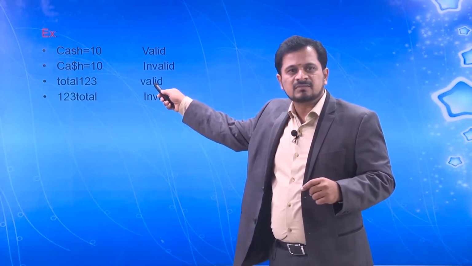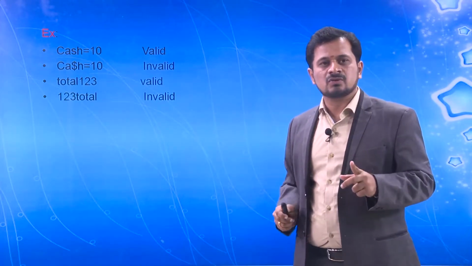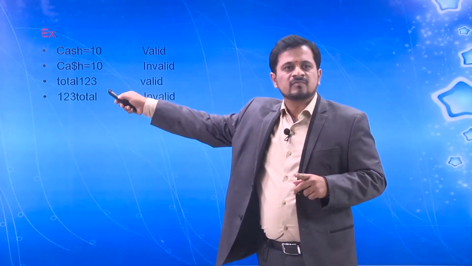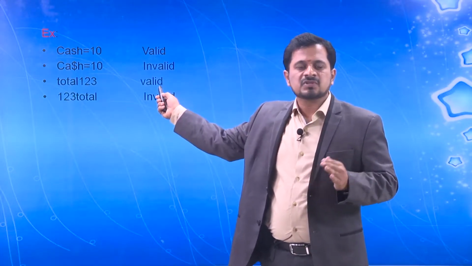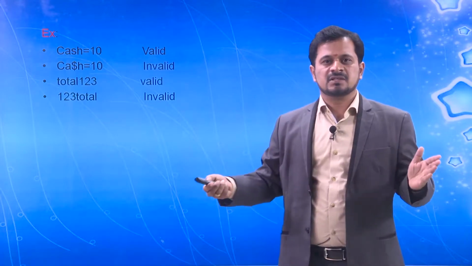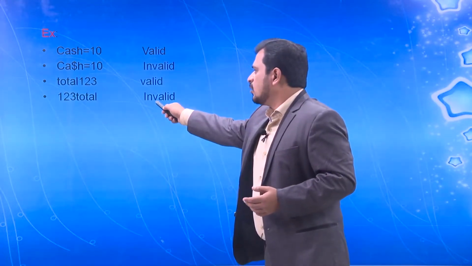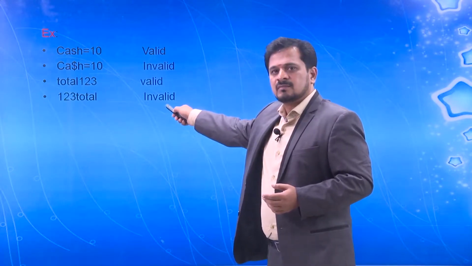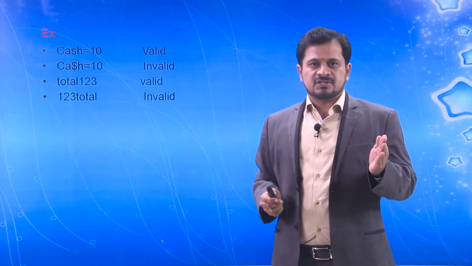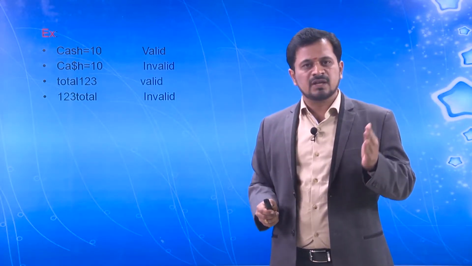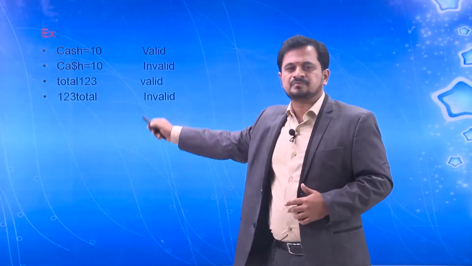The third one, as I told you, the identifier should not start with digits. So here, total123 is a valid identifier because it starts with alphabets and ends with digits. There is no issue in that. And the last one, 123total, is invalid because it starts with digits. It will never compile. Python never allows you to create this type of identifier.